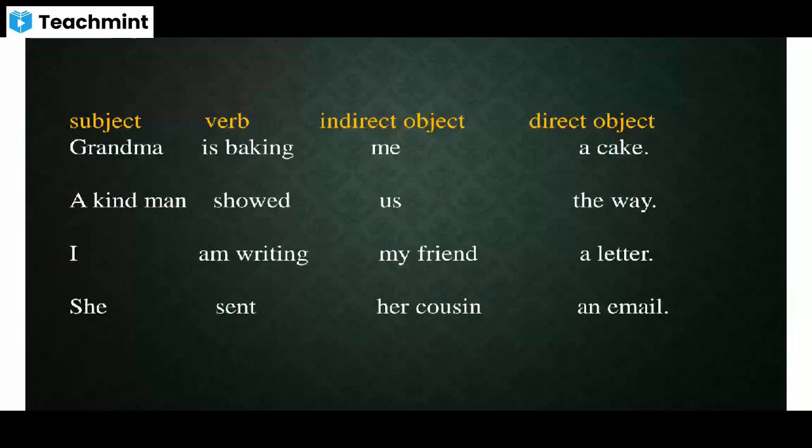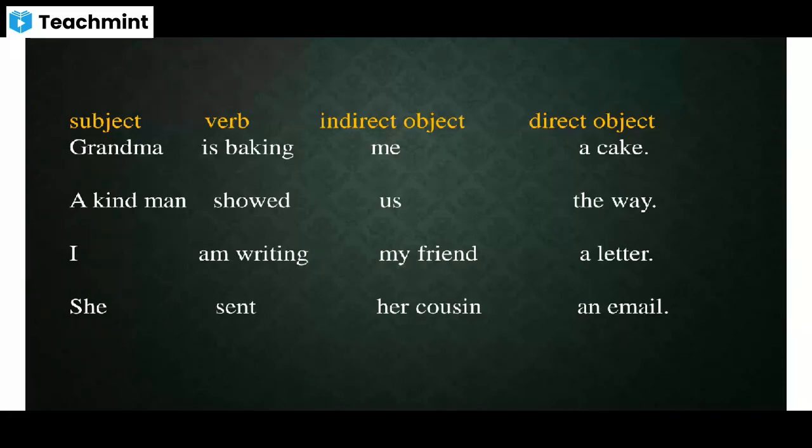Look at these examples. Grandma is baking me a cake. Grandma is the subject here. Is baking is the verb here. Is baking what? Grandma is baking a cake. That's why a cake is the direct object. And for whom is she baking? Me. That's why me is the indirect object.